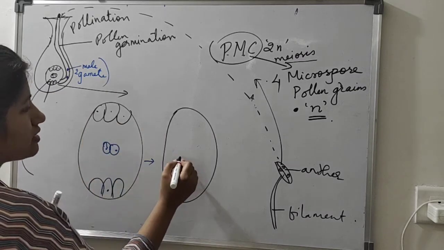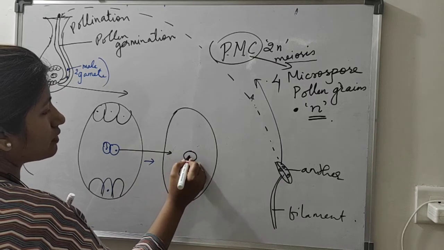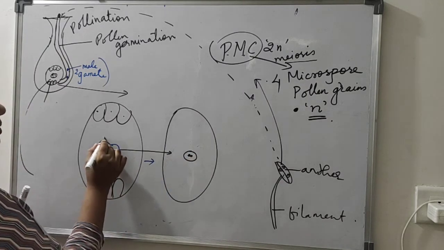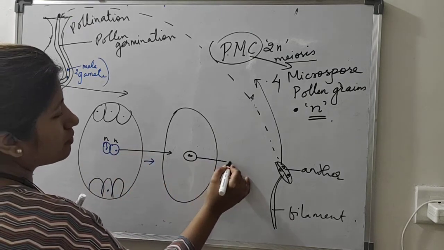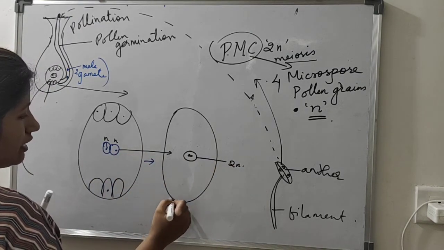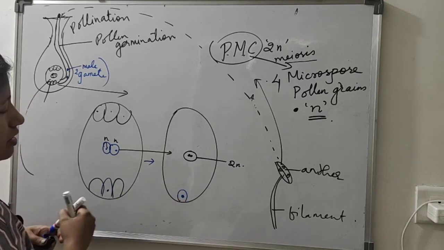When this male gamete is about to enter the embryo sac, the antipodal cells will vanish and the polar nuclei will fuse together. And it will become what? Each of them is haploid, so it will become diploid. Polar nuclei will fuse together and only egg cell will remain.